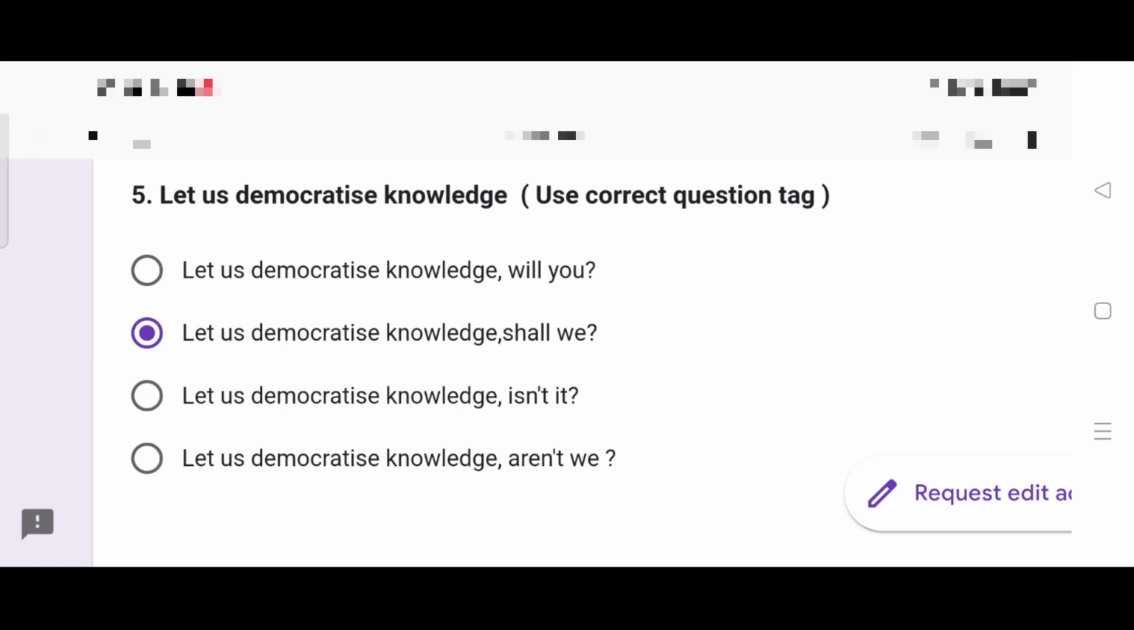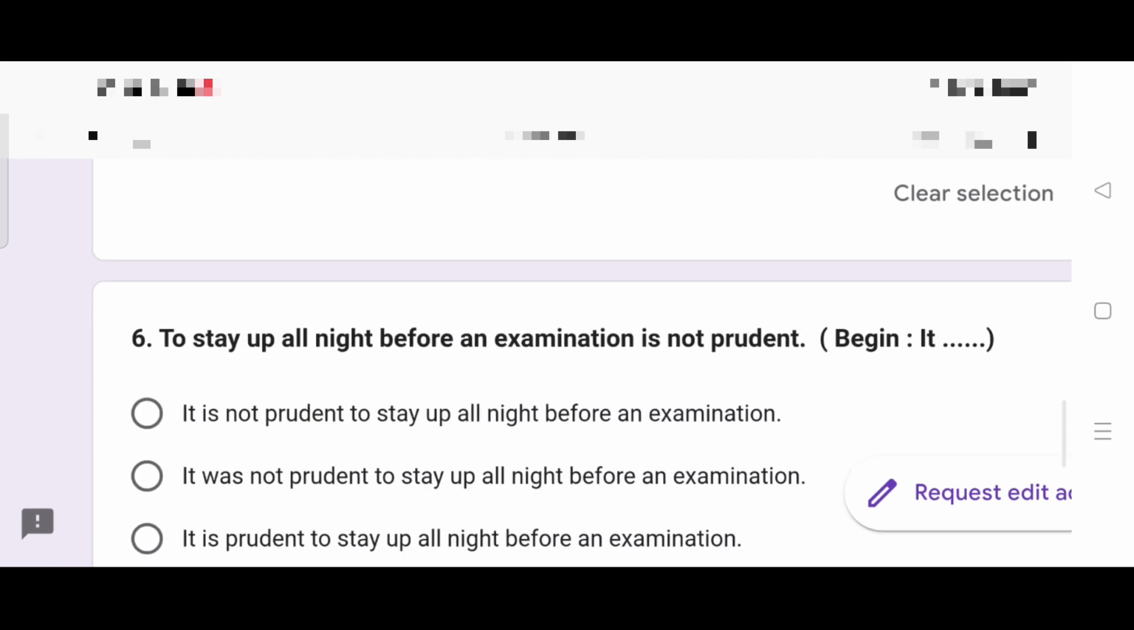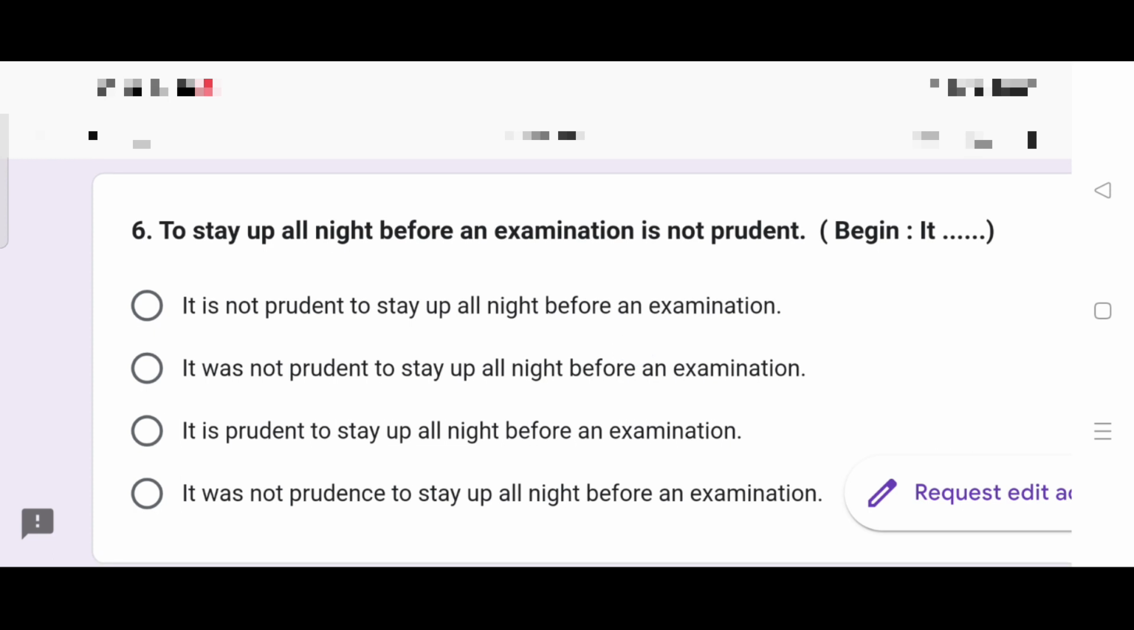Don't neglect this section. Question number 6. To stay up all night before an examination is not prudent. Begin it. It is not prudent to stay up all night before an examination. It was not prudent to stay up all night before an examination. What is the difference between the first two options? Tense, present tense and past tense. Question is in present tense, therefore past tense is incorrect. So, second option eliminated.